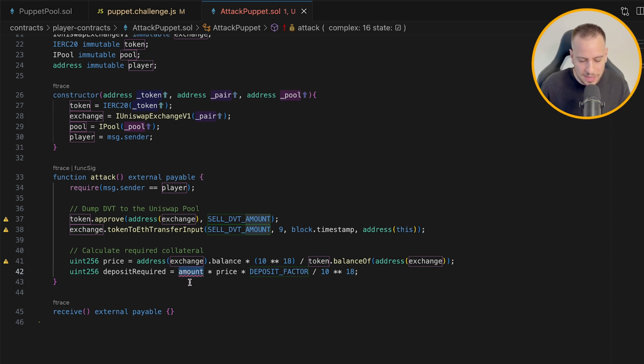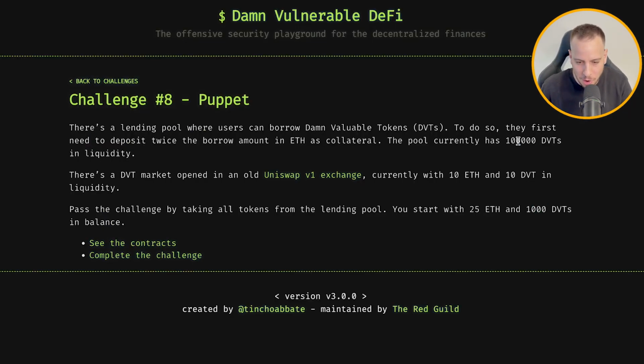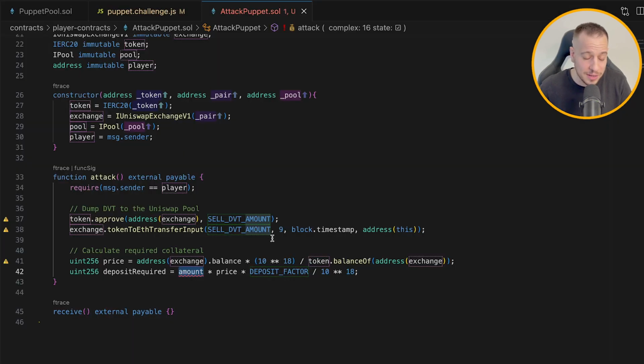And the amount. The amount is the amount of DVT tokens that we want to borrow from the pool. Now, how many DVT tokens do we want to borrow from the pool? Simply all the tokens, right? All the tokens that exist in the pool. We want to ask how much ETH we need to pay. So we have 100,000 DVT tokens.